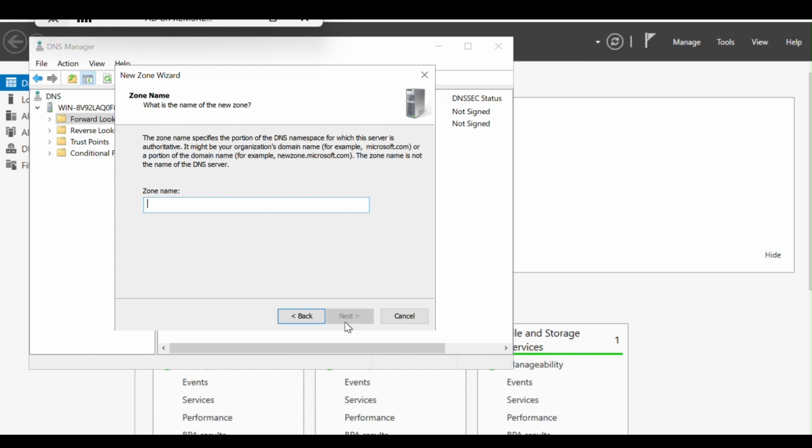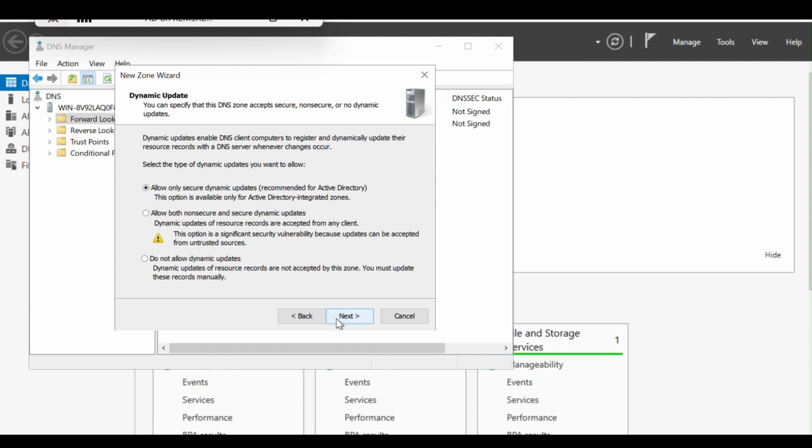the zone name, we can enter our domain name, what we've given, I believe it was pms.local. Allow only secure dynamic updates.